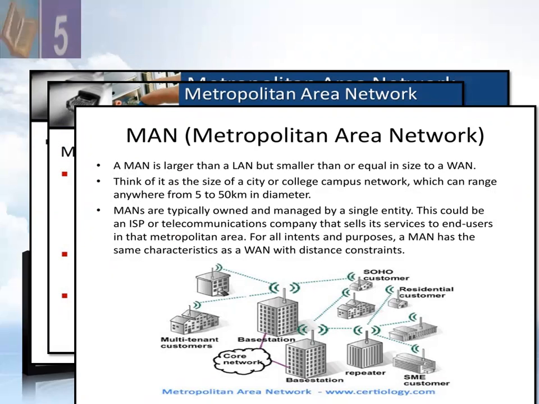MANs are typically owned and managed by a single entity. This could be an ISP or telecommunications company. ISP means Internet Service Provider. These are companies or telecommunication companies that sell their services to end users in that metropolitan area. For all intents and purposes, a MAN has the same characteristics as a WAN with distance constraints. So a MAN spans several buildings or a large campus to entire cities.